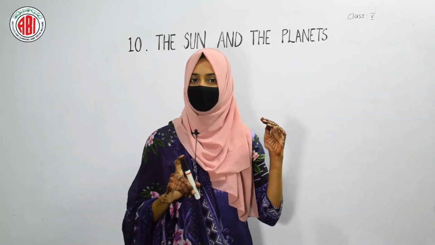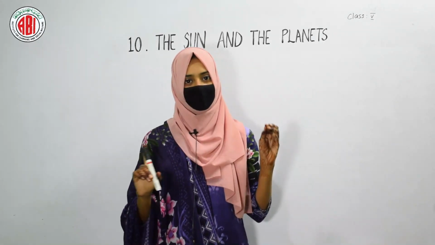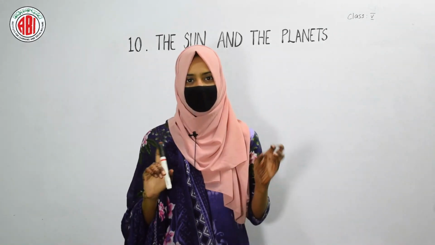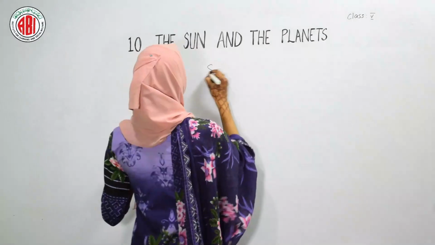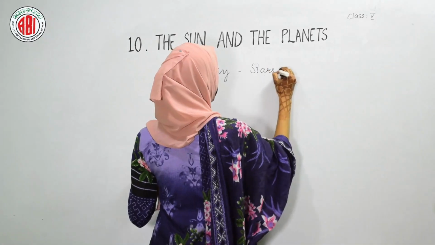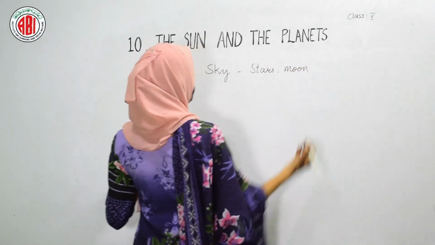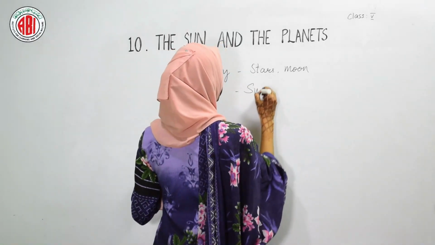When you look at the sky at night time, you can find some clouds. You can see the darkness, and in that darkness, you can see bright lighted bodies like stars. They are shining very brightly in the sky during night time, and along with the stars you can also see the moon. During night time in the sky you can see the presence of stars and moon, but during daytime when you look at the sky you can see the presence of the sun.